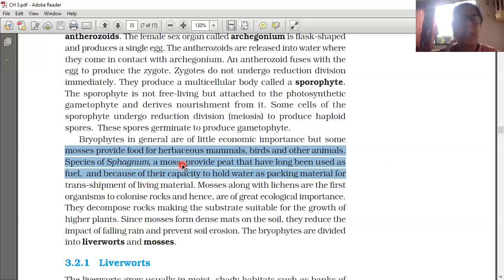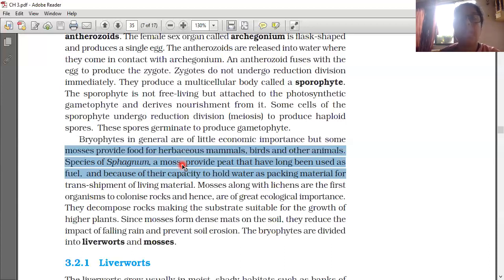And because of their capacity to hold water, peat is used as packing material for transshipment of living material. Peat has the capacity to absorb water. So peat is used as a packing material in ships, as in a ship or boat there is a chance of water.